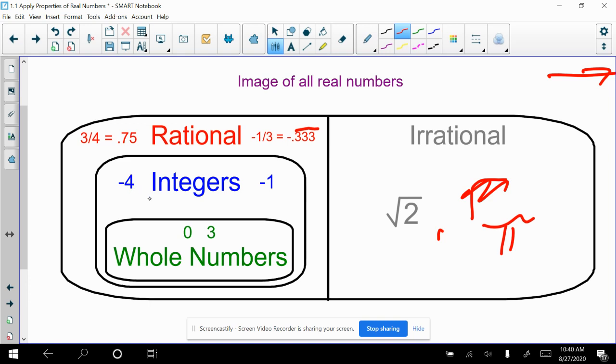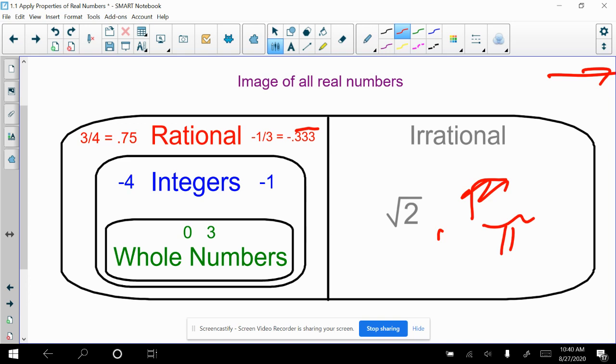The integers would be another set of numbers that are real. -1 does fit in the rational number box as well, right? -1 is rational, -4 is rational. A smaller grouping of those would be the whole numbers, like 0, 3.